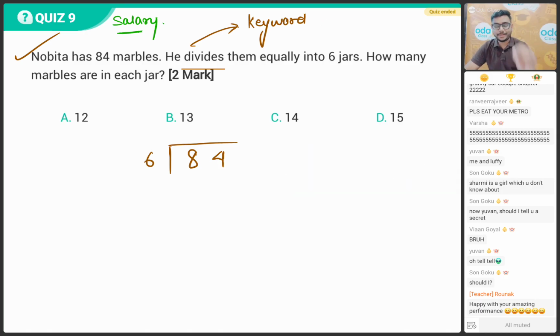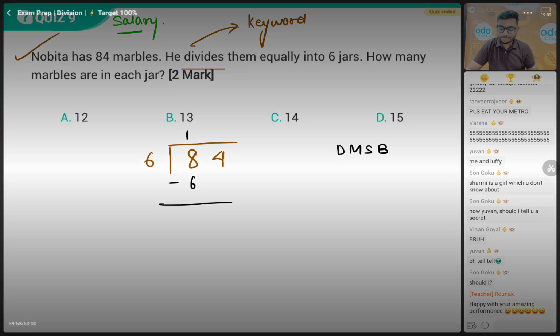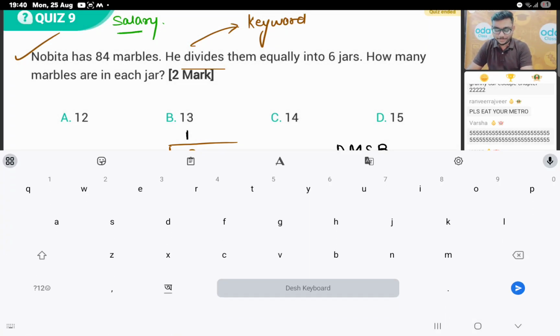Okay, so now everybody listen to me very carefully. We are going to use the short form, that is, dirty monkey smells bad. So first thing, I'm going to divide this number 8 with 6. If I take 6 ones are 6, 6 twos are 12, not possible. So 6 ones are 6. Now everybody tell me what is 8 minus 6? Can you all tell me quickly in the chat box?